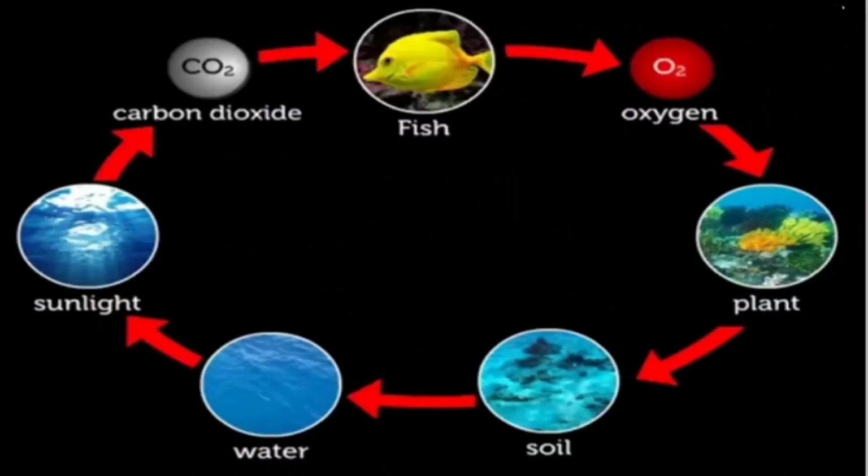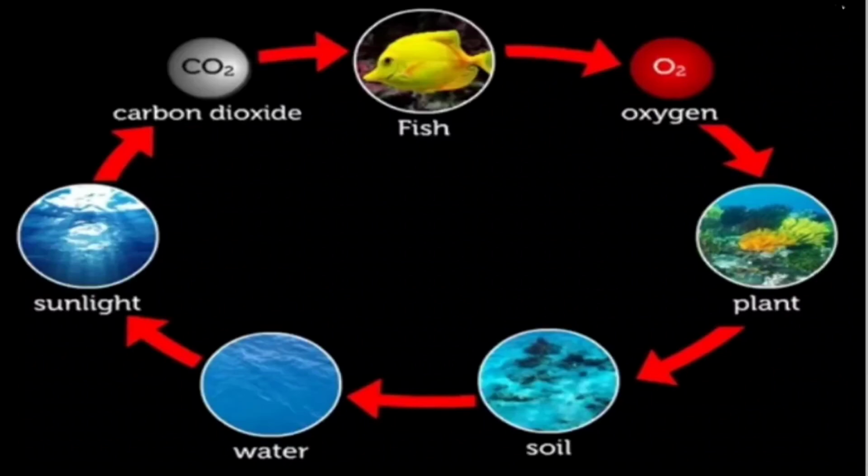Fish will take in oxygen gas which is dissolved in the water. That oxygen gas is released from the plants, the underwater plants. When they release oxygen gas into the water, that oxygen gas is taken in by the fish and all aquatic animals. Then fish will give back carbon dioxide gas.